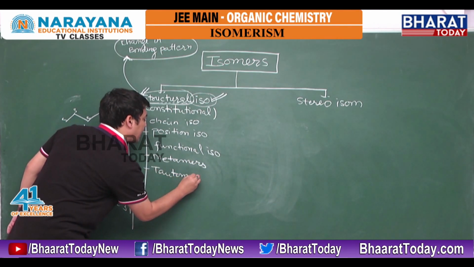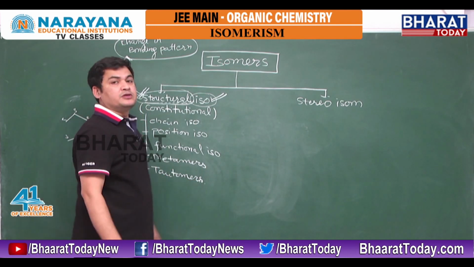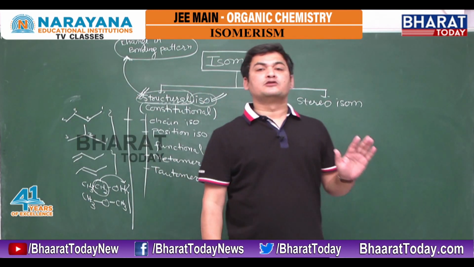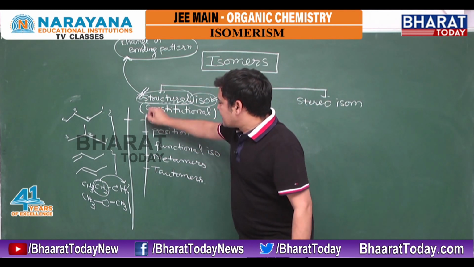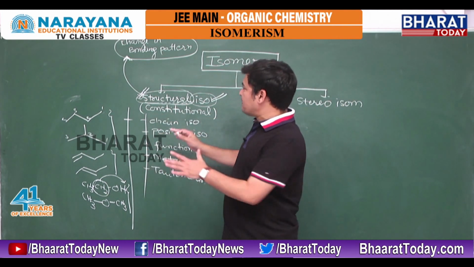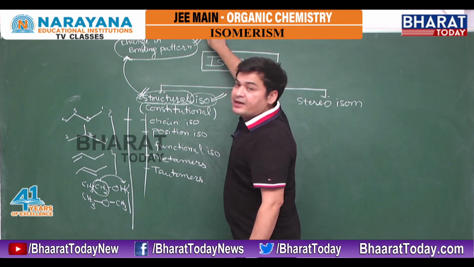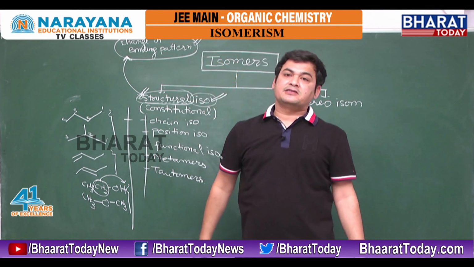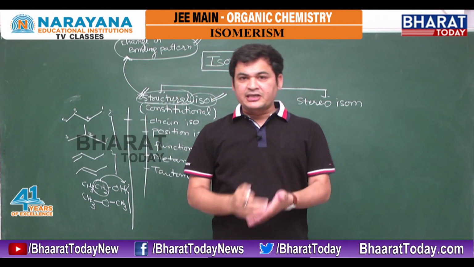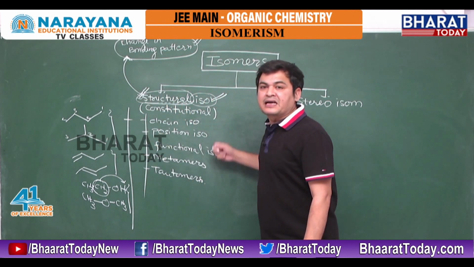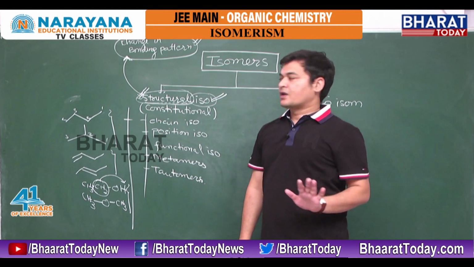These all belong to the same category, structural isomers. We do not need to worry about the categories. Simply check: the change in bonding pattern will decide all these categories. What kind of property is changing will decide the subcategory of structural isomerism, right?